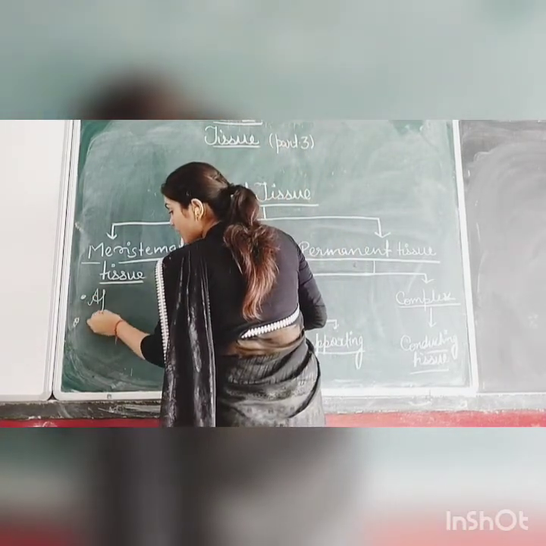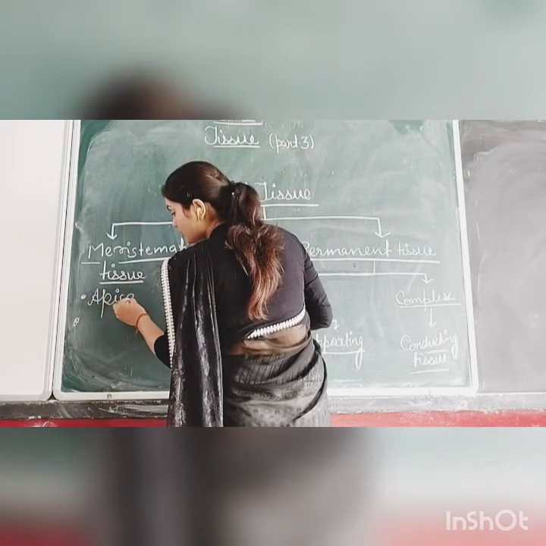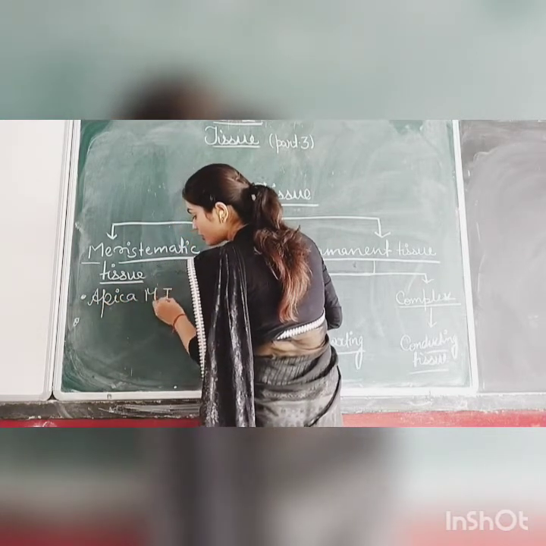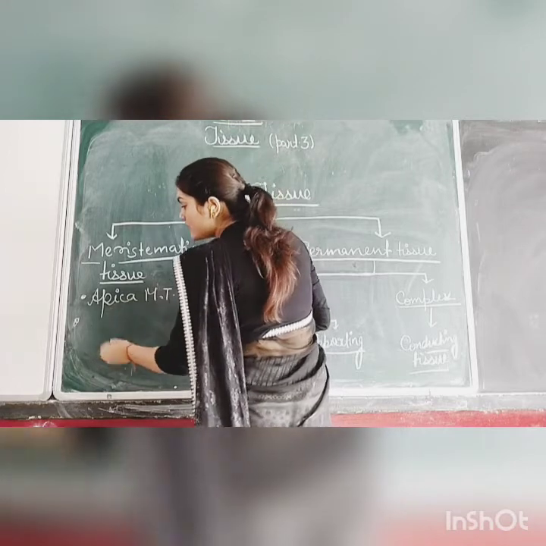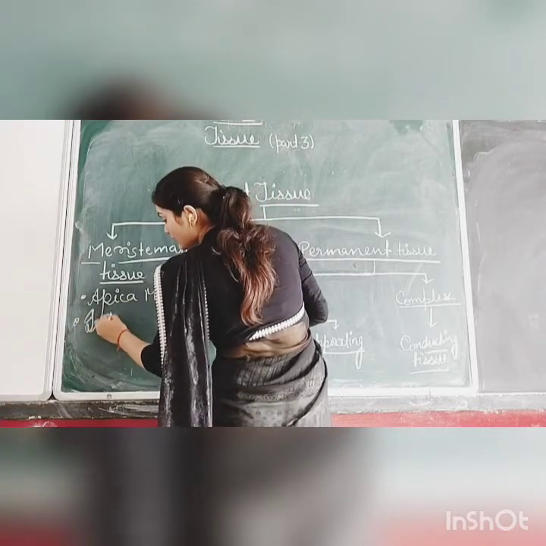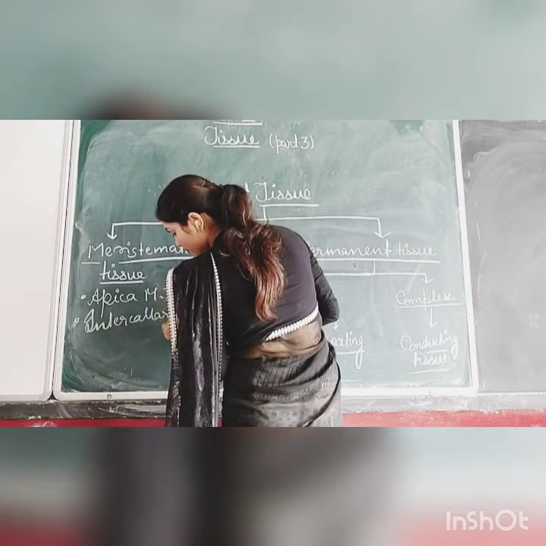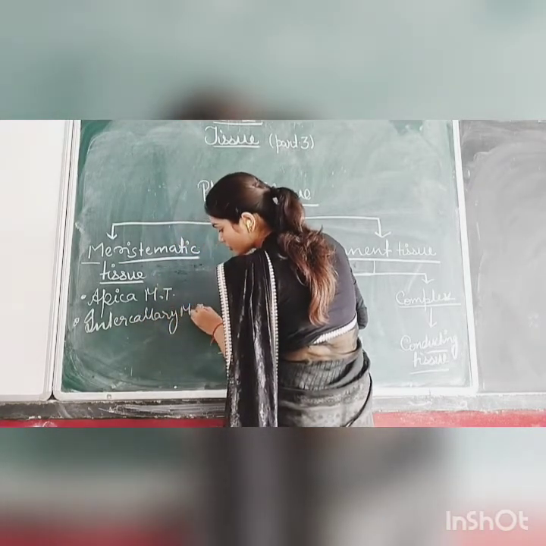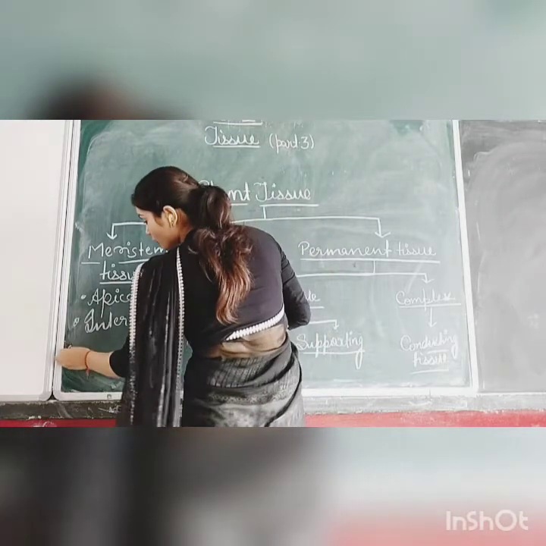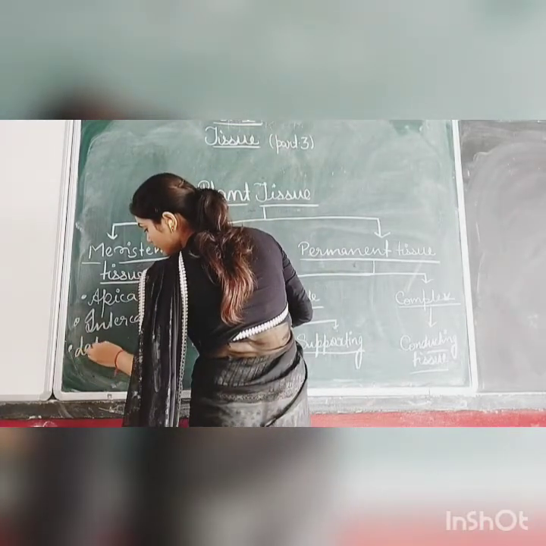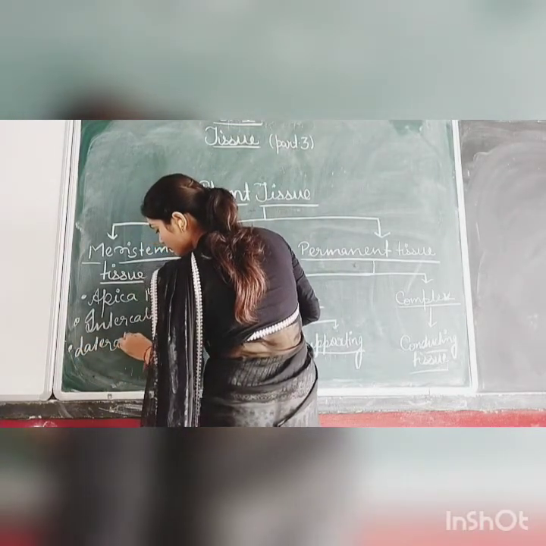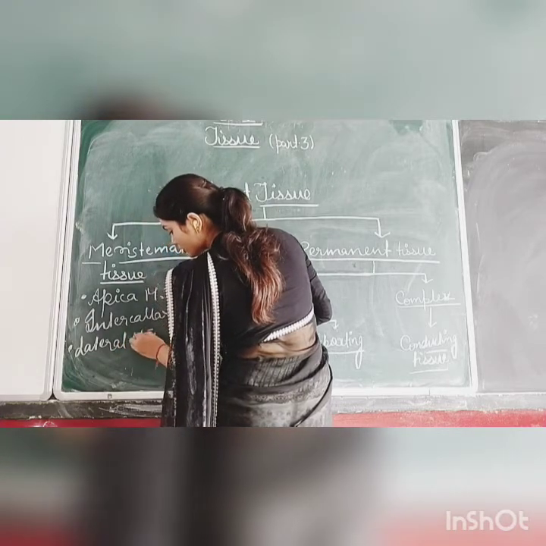The first one is apical meristematic tissue. The second one is intercalary meristematic tissue, and the third one is lateral meristematic tissue.